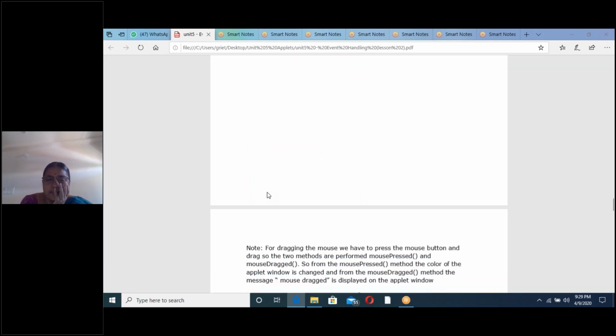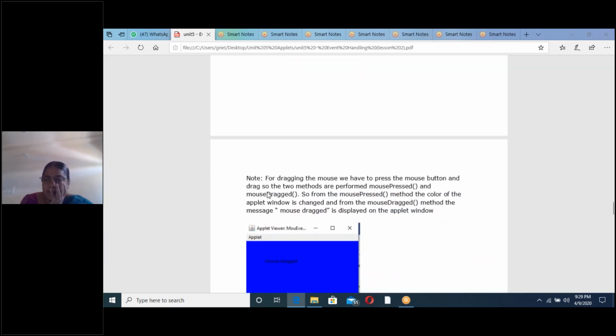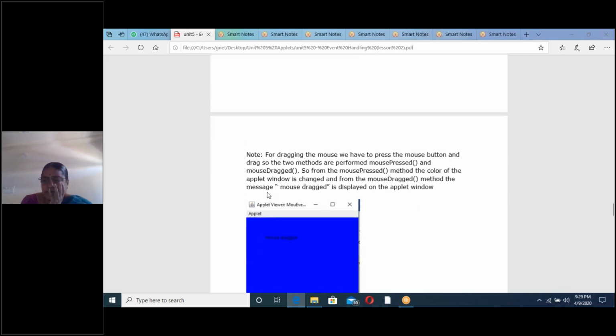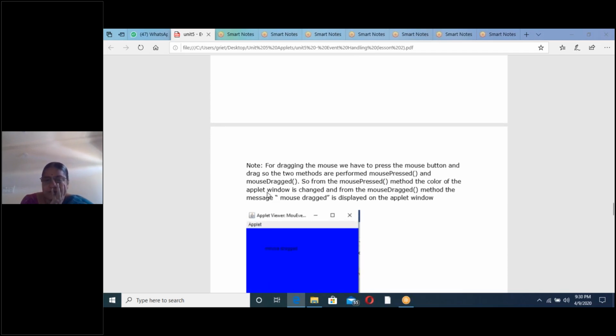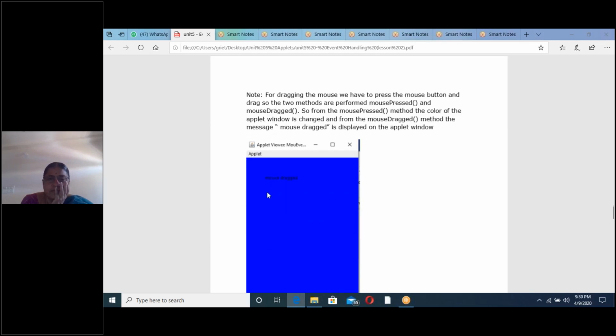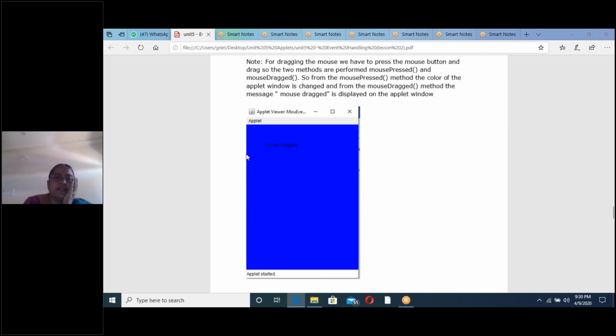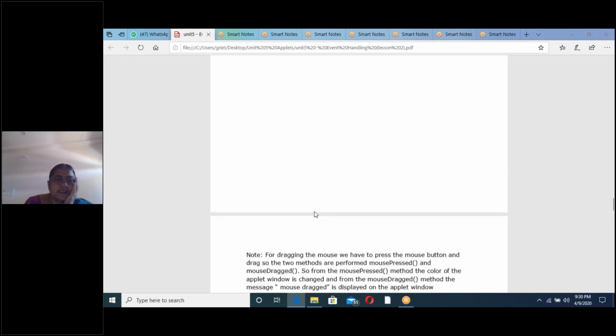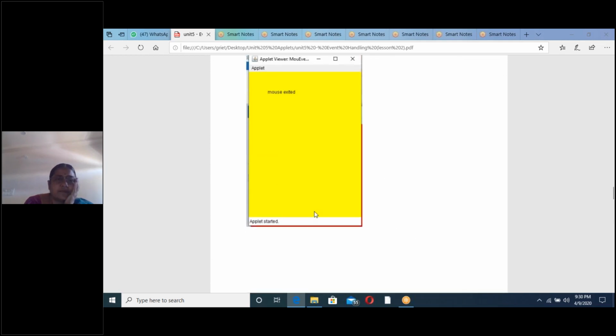Next is the combination of mouse pressed and dragged. Already I have written this clearly. Mouse pressed and dragged output. So these are the three.